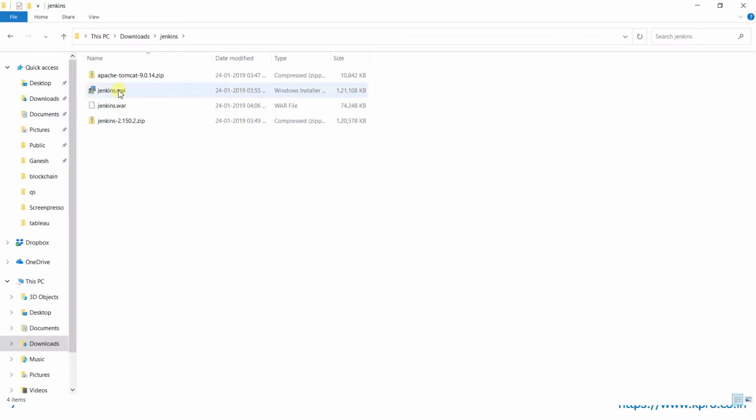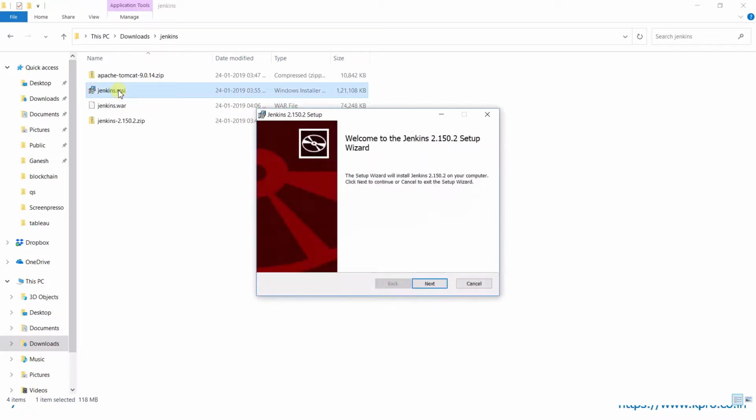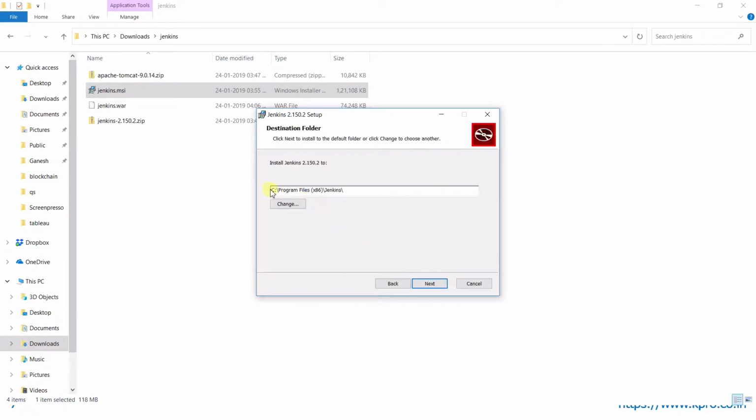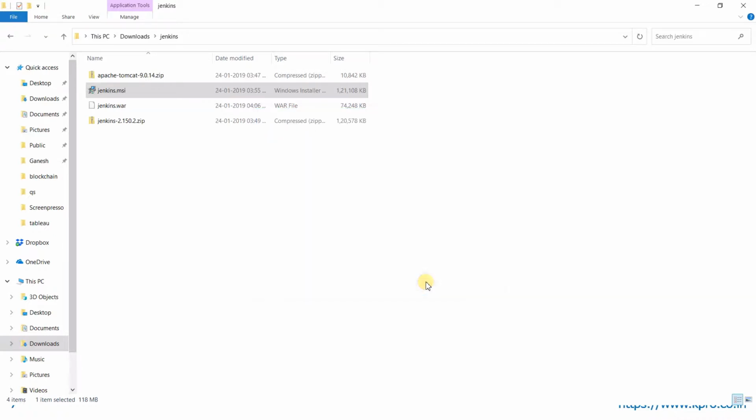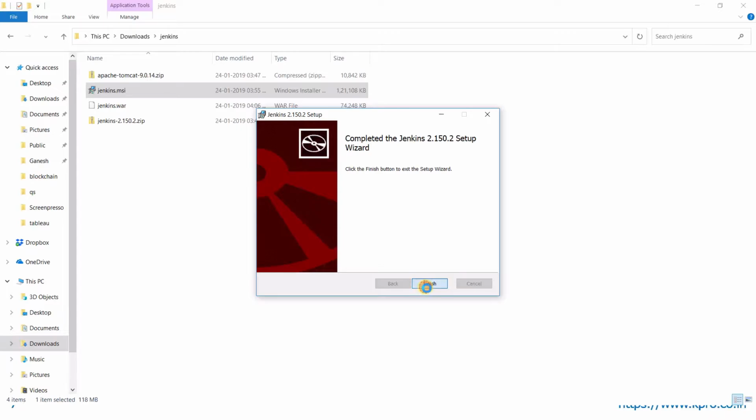Here are the downloaded files. I'm going to install Jenkins with MSI file now. By default, it will be installed in C drive under Program Files (x86), and then next, install. Okay. When it is installed, it will be accessible behind port 8080. It is finished,